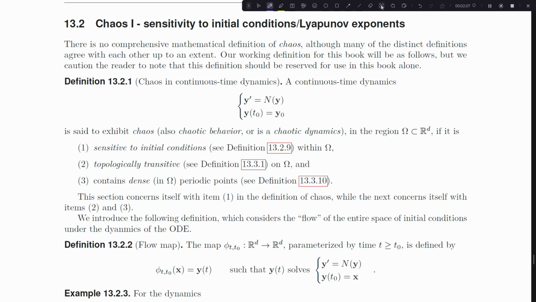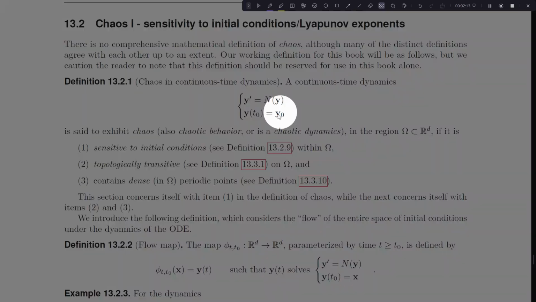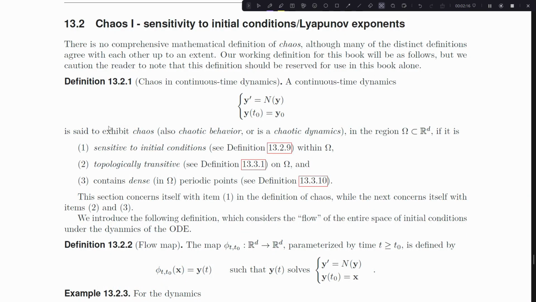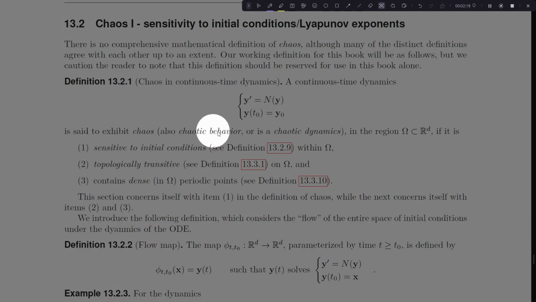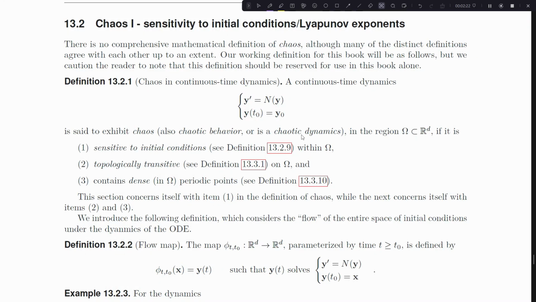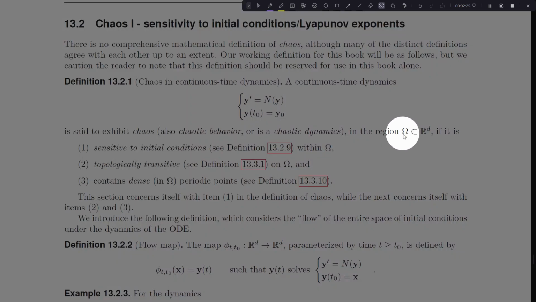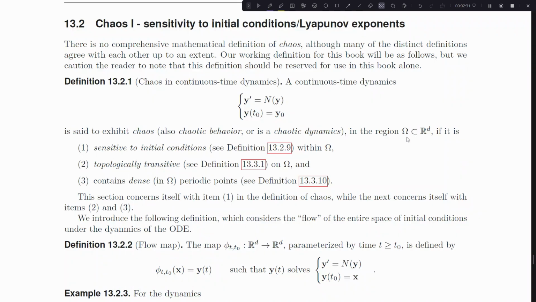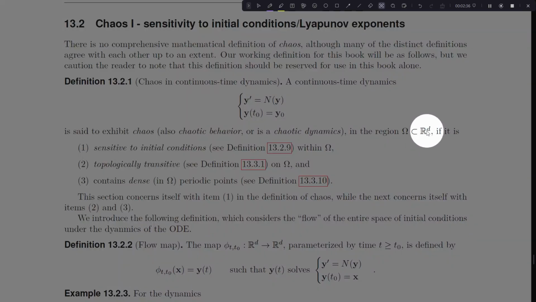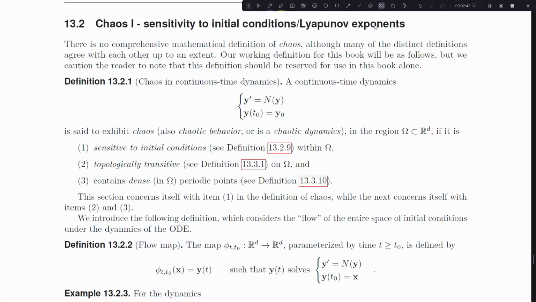And so this definition of chaos, as applied to a continuous time dynamics, is we're going to start with a continuous time dynamics, and we can initialize it anywhere. But we say that this exhibits chaos. We can also use chaotic behavior or is a chaotic dynamics. And it's allowed to exhibit chaos only in a region, right? So we're not requiring that this thing is fully chaotic everywhere. We're allowed to restrict ourselves to a region and say it's chaotic within some region omega, if within that region we're sensitive to initial conditions, which is kind of the section of, or the idea of this section.